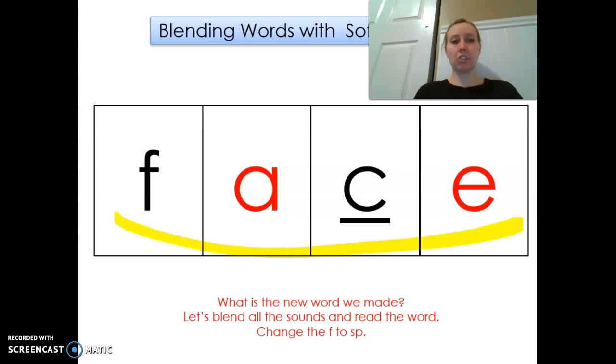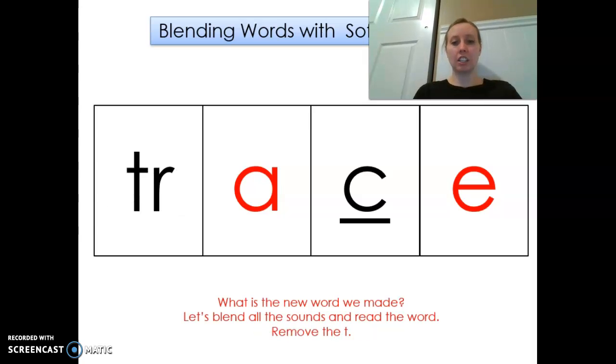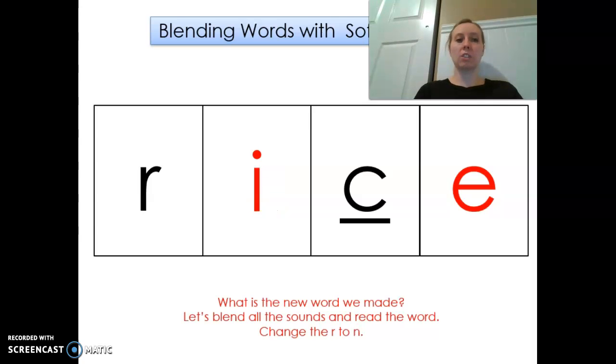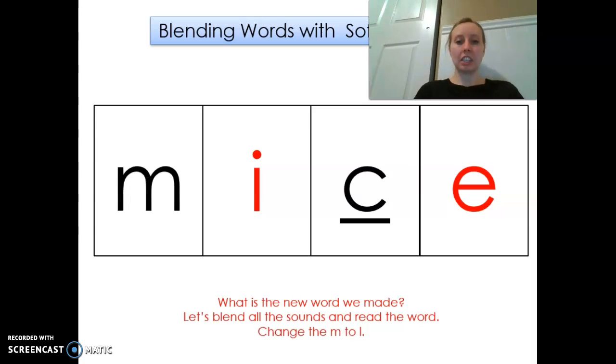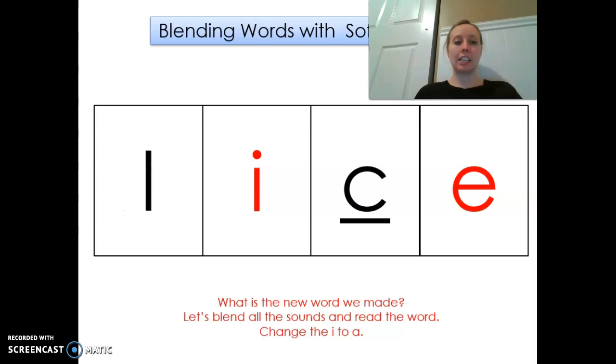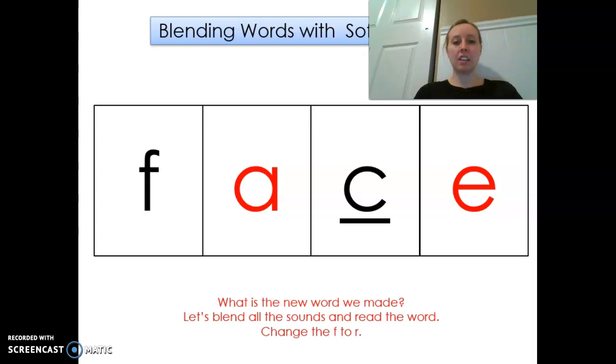Okay, let's read this. Face. Change the f to sp. Space. Change the sp to tr. Trace. Get rid of the t. Race. Change the a to i, rice. Change the r to n, nice. Change the n to m, mice. Change the m to l, lice. Change the i to a, lace. Change the l to p, pace. Change the p to f, face. Change the f to r, race.